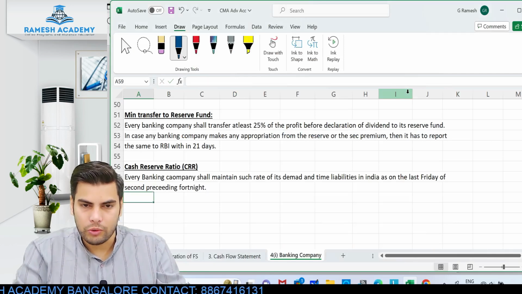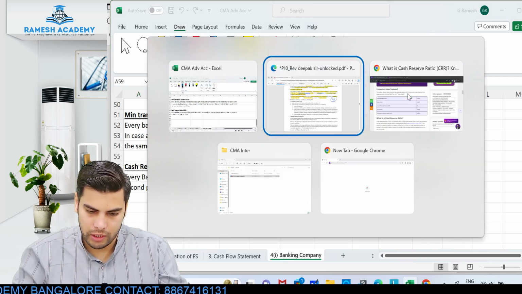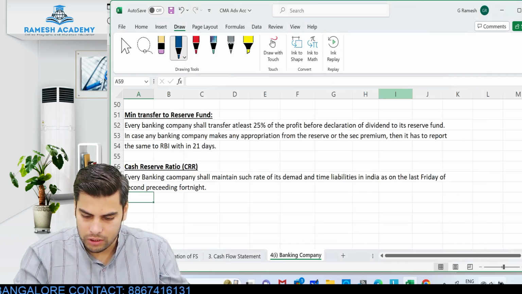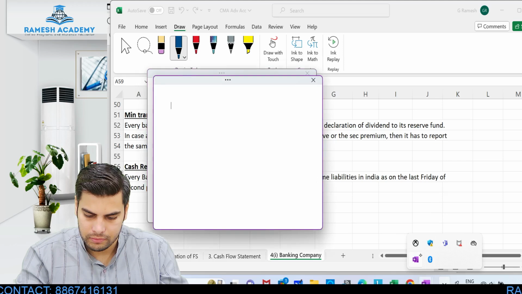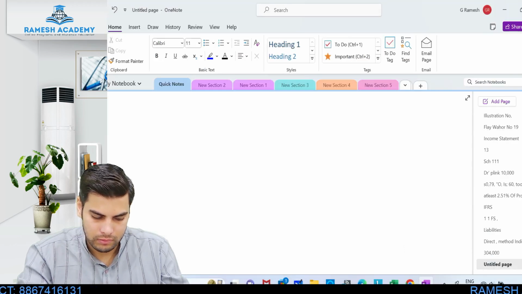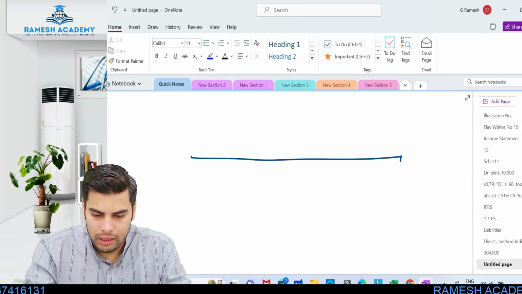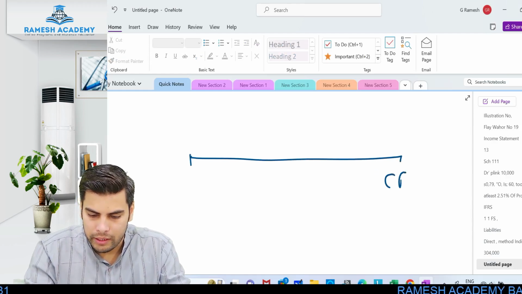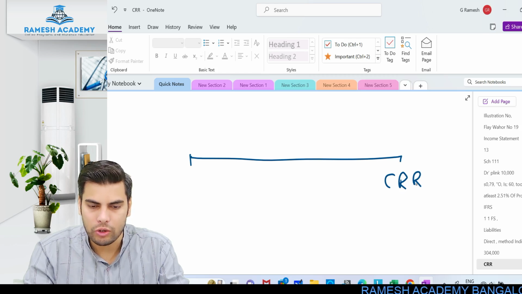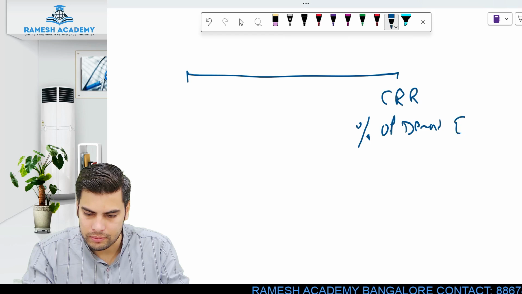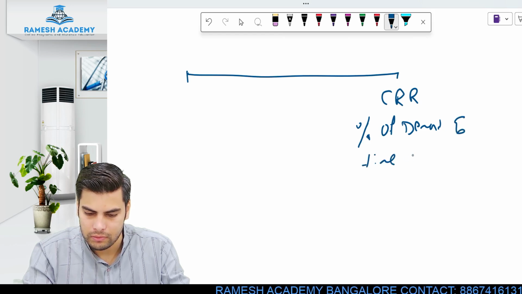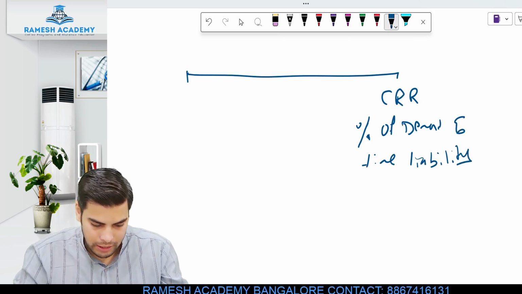Okay, let me just tell you what exactly they are trying to mention over here. So, what is a fortnight? Fortnight is equivalent to 15 days, right? Okay, so let's say today if I want to maintain the cash reserve ratio, I need to maintain a certain percentage of demand and time liability in India.